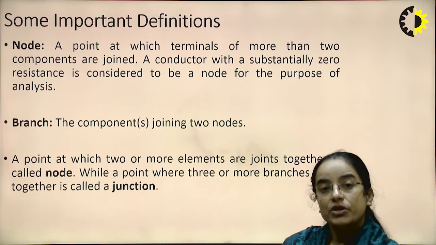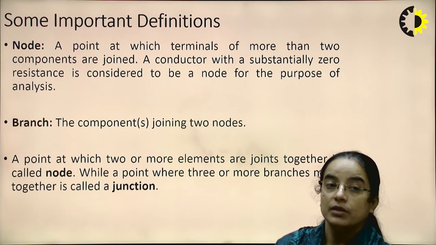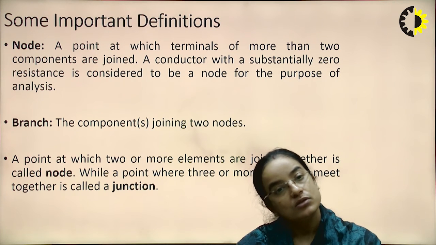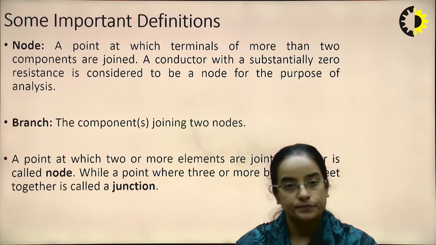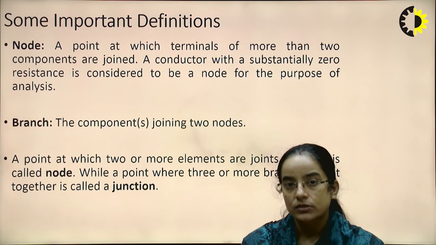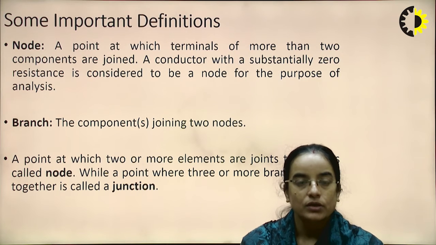A junction is a point where three or more network elements are connected. If there are two or more elements, that means it is a node. For a junction, at least three network elements should be connected at a point.